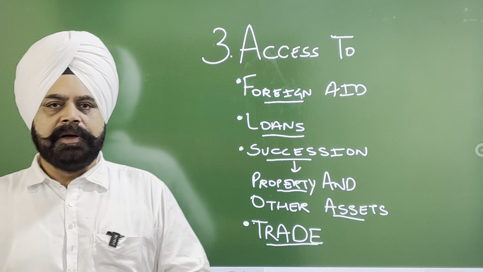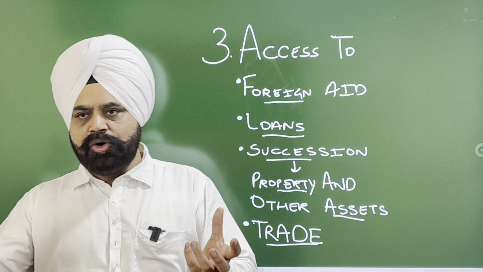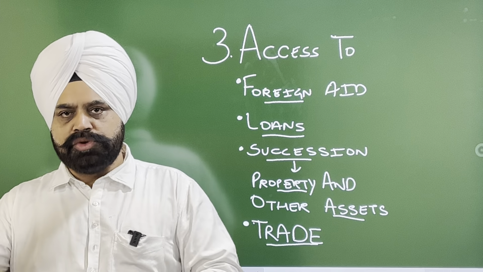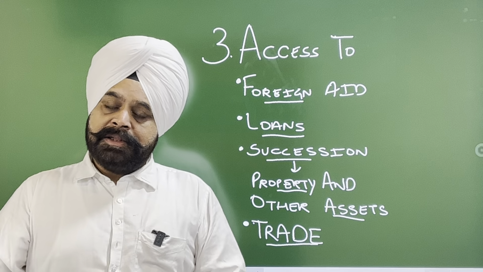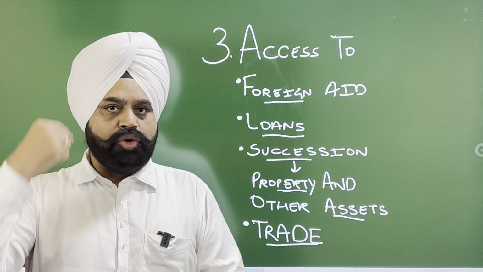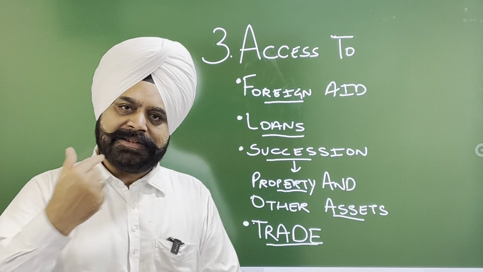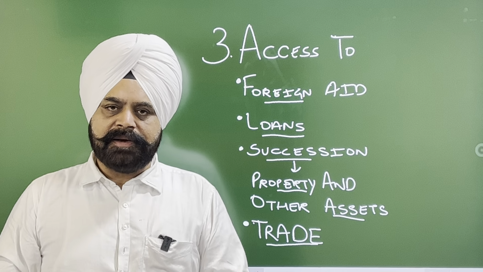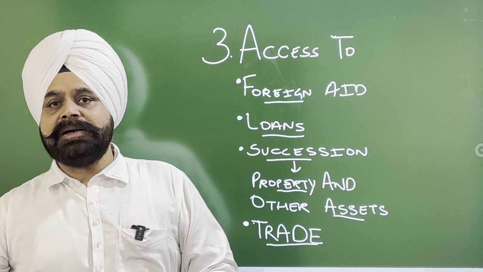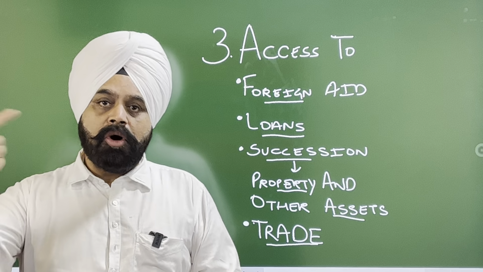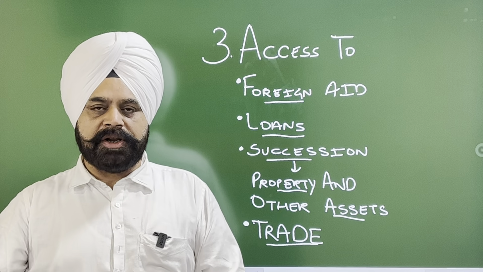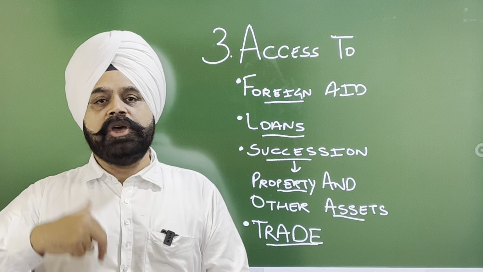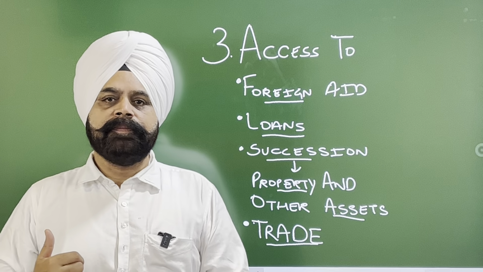I'll just take an example. Suppose a recognizing state recognizes the new state, like in the present case, Russia has given the recognition to these two new countries. Then these two new countries have access over the airspace of Russia, have access to international waters of this recognizing state. But in case of the other nations which have not granted the recognition to these two new countries, they may not have access to the airspace of those countries, may not have access to their international waters.